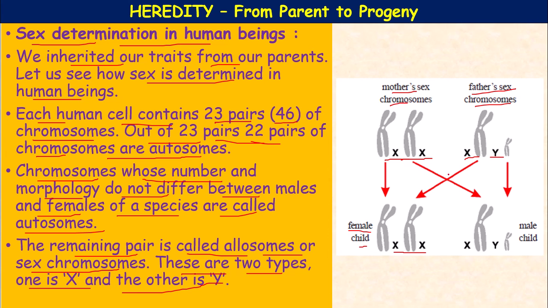Whereas if the X chromosome of the ovum combines with the Y chromosome sperm, then it forms the male child. XY represents the male, XX represents the female. The mother has only X chromosomes, but the father has one X chromosome and one Y chromosome, which means some sperms possess an X chromosome and some sperms possess a Y chromosome. So it is by chance, that is all.